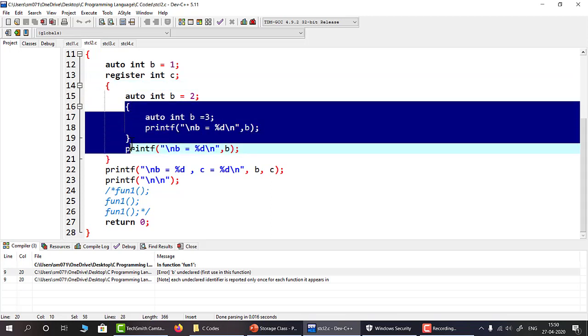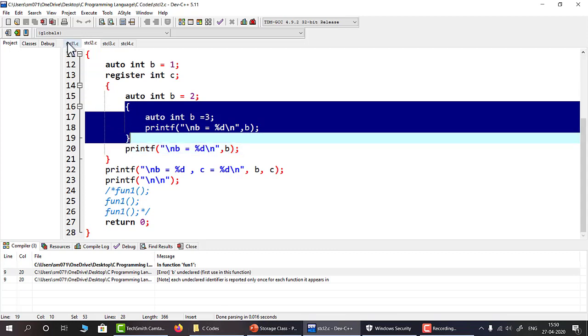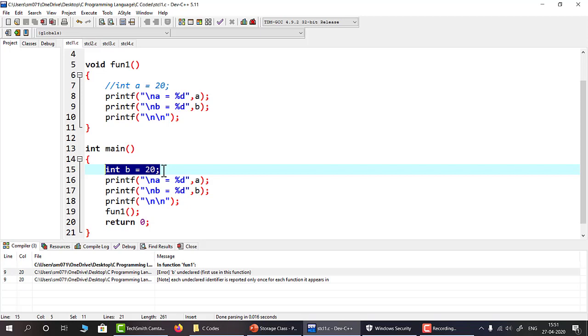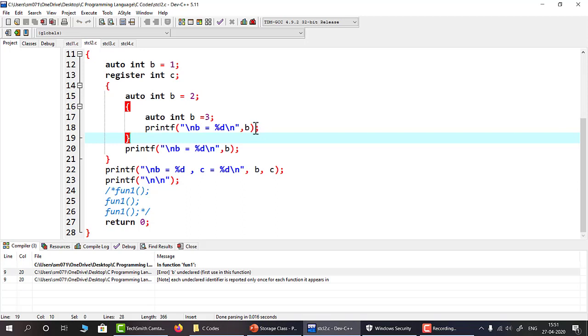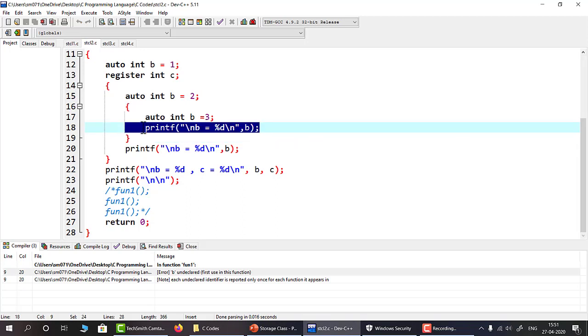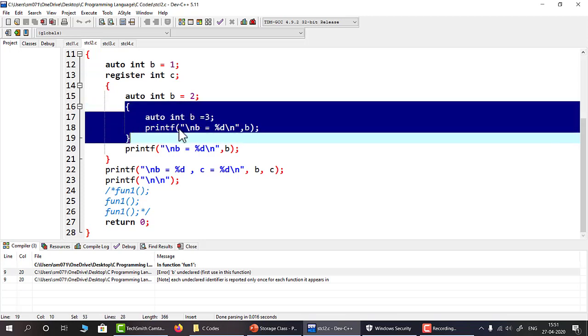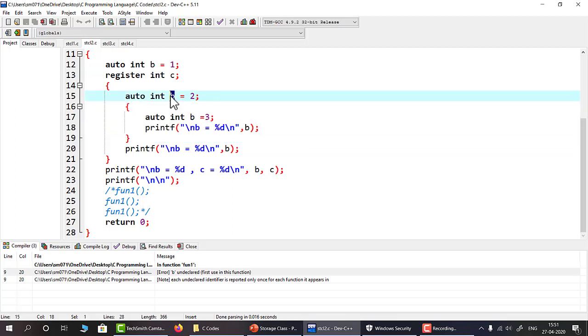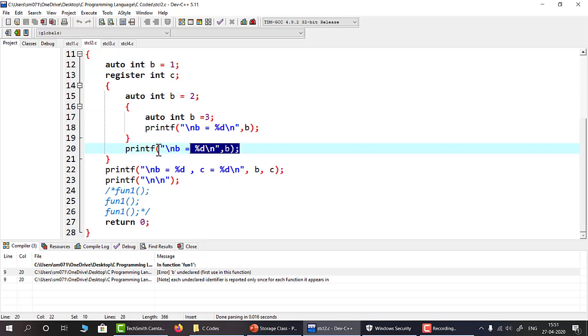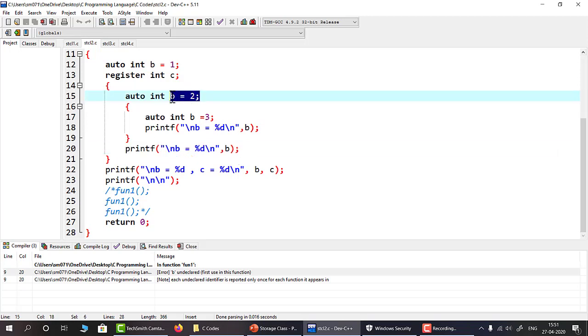Now as we have already seen, it gives priority to the local value rather than the global value. So here, if we print the value of b, this printf statement will give me b value is 3. As we come out of this block, this b will no longer be available. What will be the available b? This one with the value 2 and this one with the value 1. So which value of b will be printed? As it gives priority to the local value, the local value is 2, so this statement will print 2.